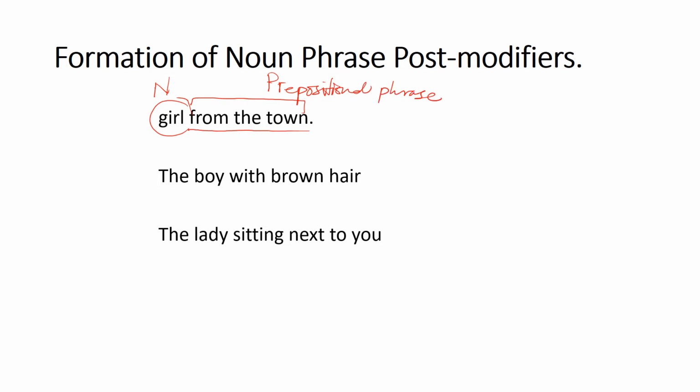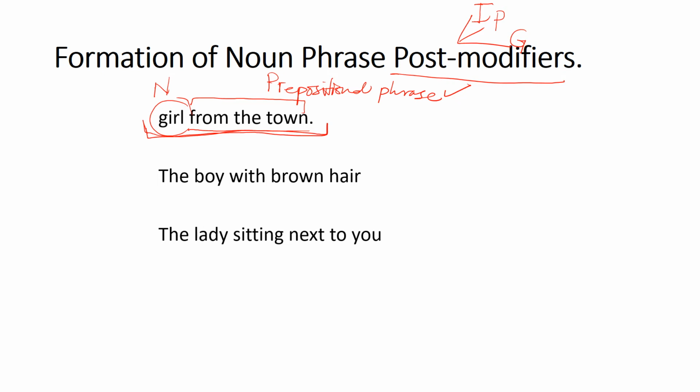So अगर मैं just from the town की बात करूंगा it is a prepositional phrase, लेकिन अगर मैं noun भी साथ add कर लूंगा so it is a noun phrase. So from the town is a post modifier. A prepositional phrase can be a post modifier, right? A post modifier can be a prepositional phrase, it can be a gerund phrase, it can also be an infinitive phrase. So we will see.